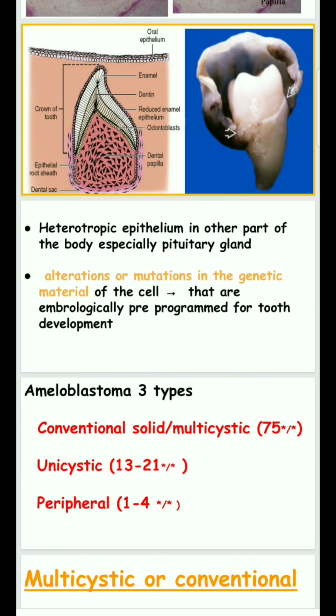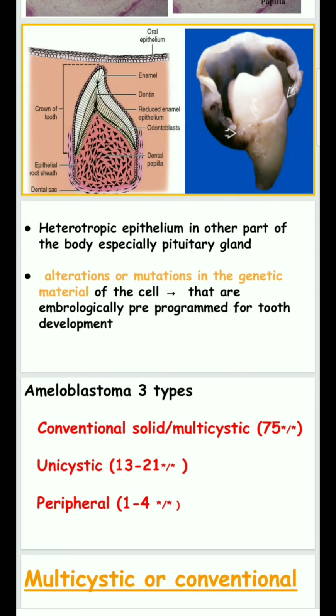Pre-programmed means previously programmed for forming the tooth. So the gene gets mutated, the pre-programmed cells get changed, and as a result ameloblastoma forms.